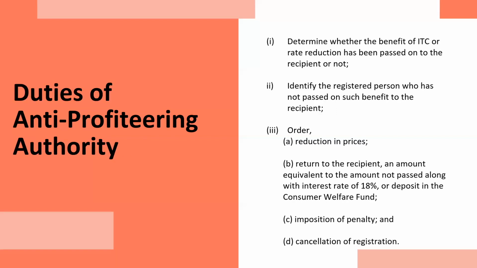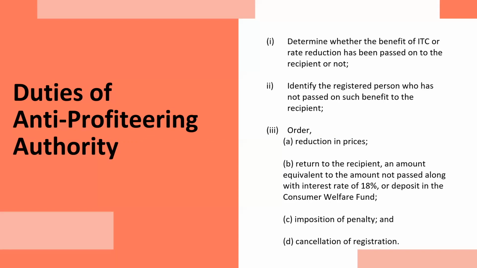The Anti-Profiteering Authority has to fulfill certain duties, and their duties are to determine whether the benefit has been passed to the customer or not, to identify the registered person who has not done so.